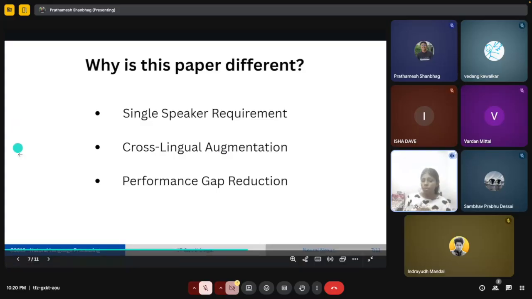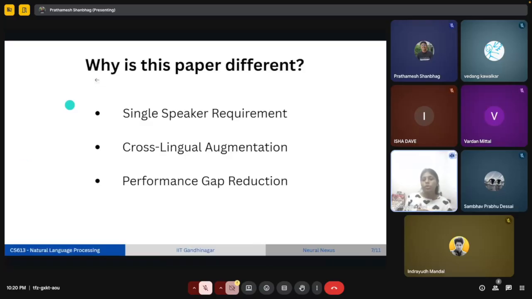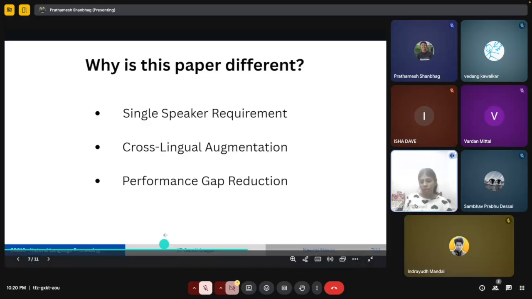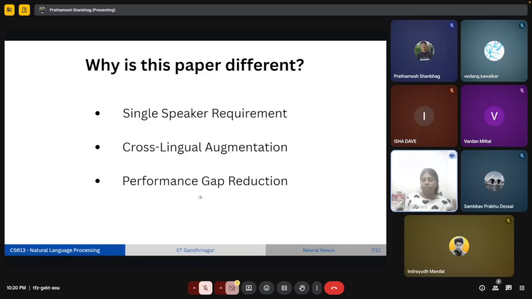It fills the performance gap when we are using only the human data. Like in the previous paper it was discussed, they are using large LibriSpeech data, so that the word error rate was very high. But when we are using the combination of synthetic data and human data, the error reduces.